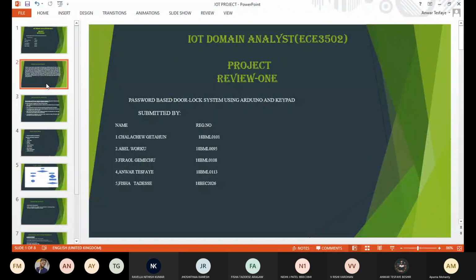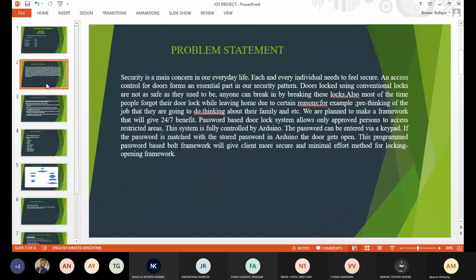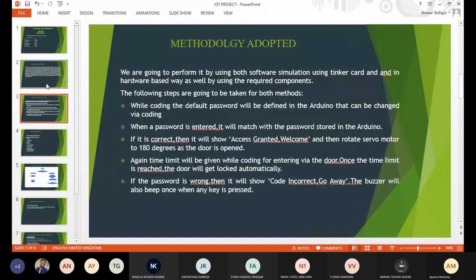In this project, our methodology is that we are going to perform it using both hardware and software implementation. For the software part, we're going to use the Tinkercad software application, and we are also going to implement it using hardware components. We'll see later what types of components we are going to use.